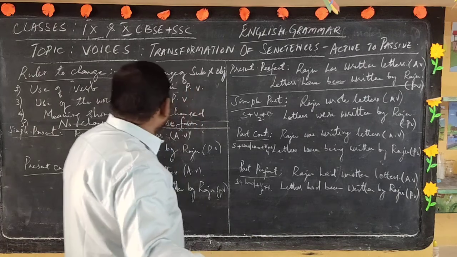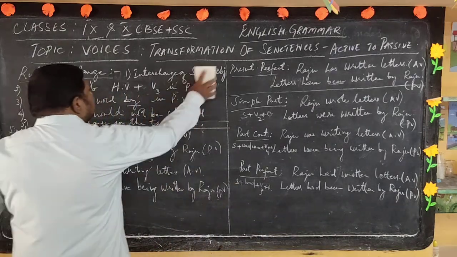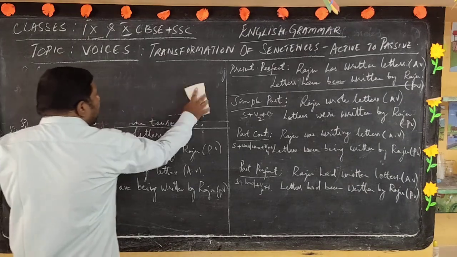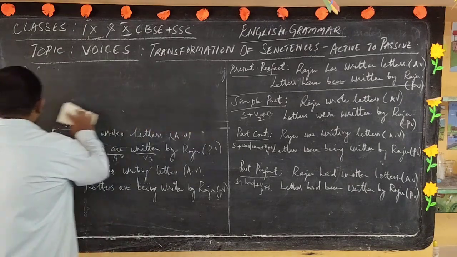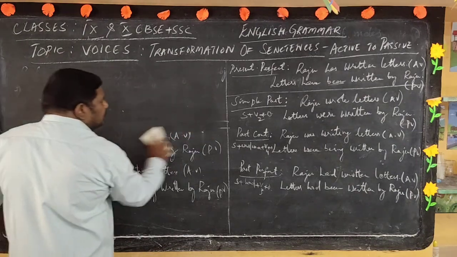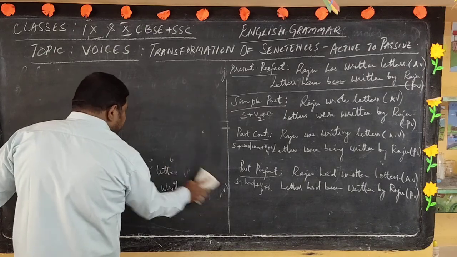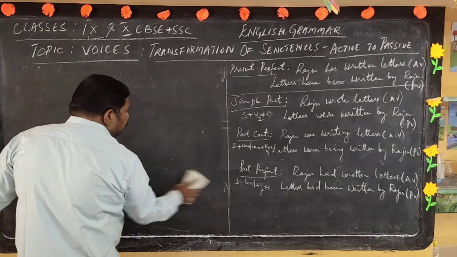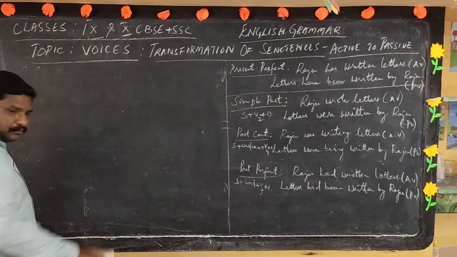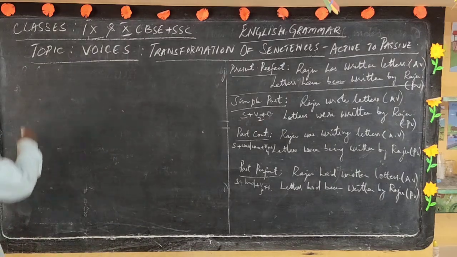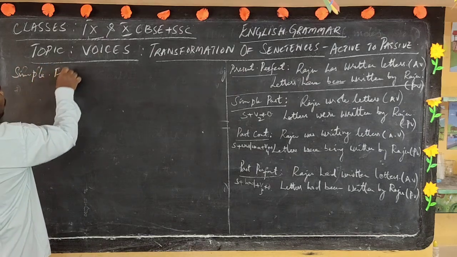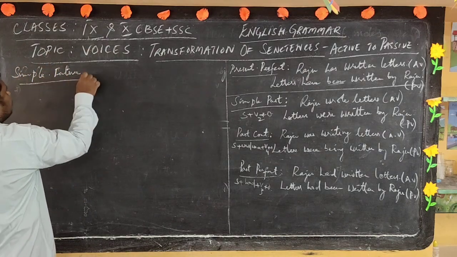Yes, children, let us go ahead and see what happens to the same sentence in the future tense. Now let me write over here. This is simple future. What is the structure?